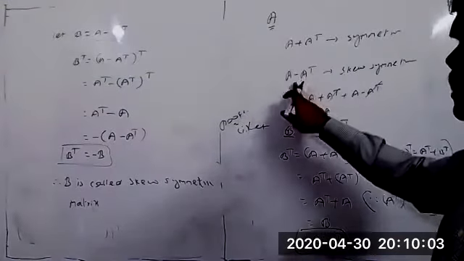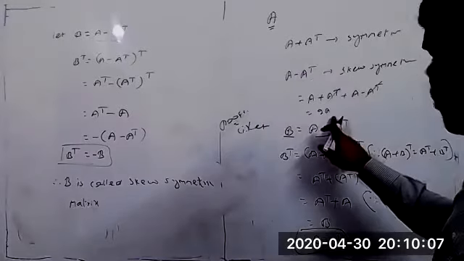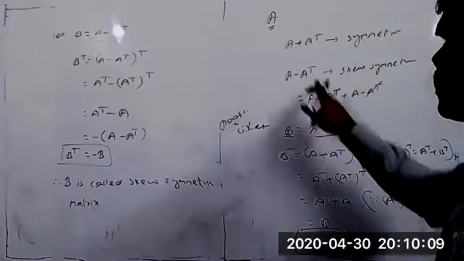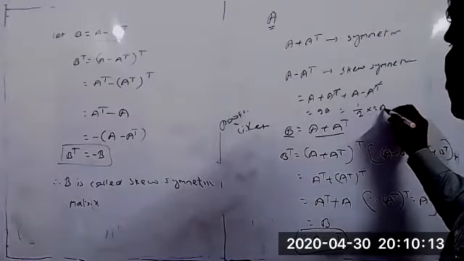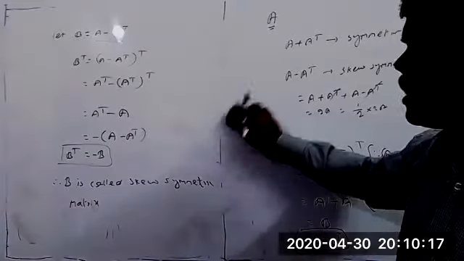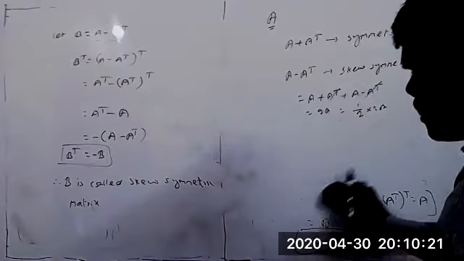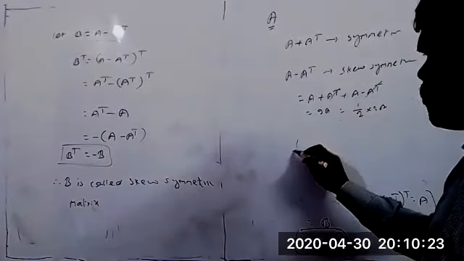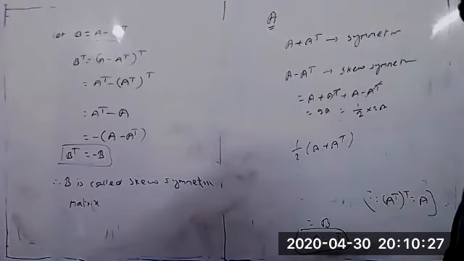In this condition, we took A plus A transpose and A minus A transpose directly, and we got 2A, but we have to get the same matrix. So we must divide by 2. That is the reason we take one more condition: not only A plus A transpose, but 1/2 into A plus A transpose is also called a symmetric matrix.